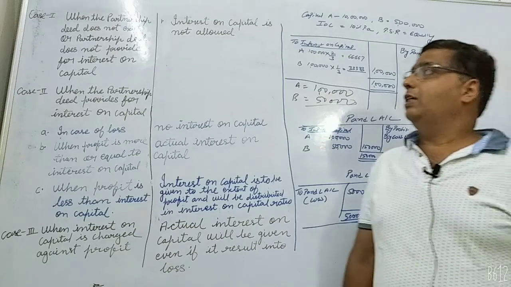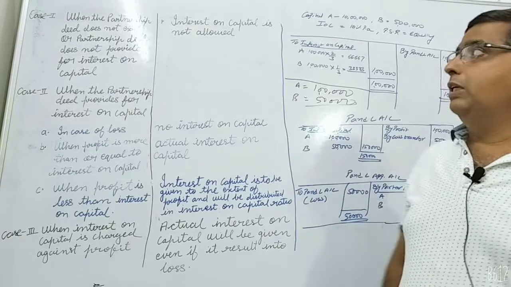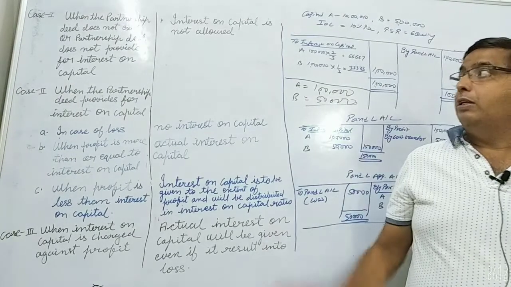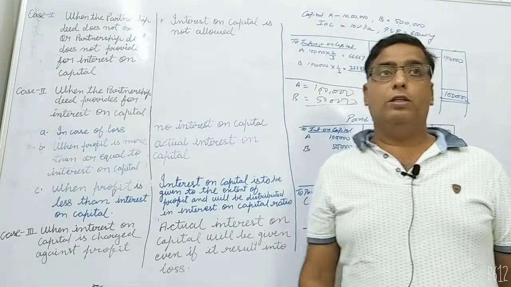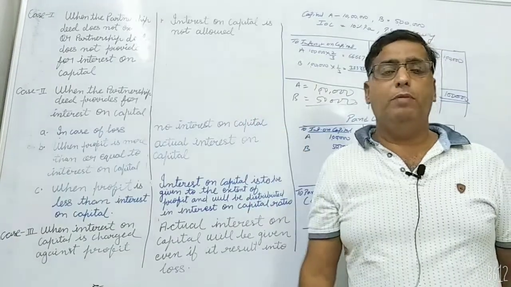Let's take various cases related to interest on capital. The first case is when the partnership deed does not exist or when the partnership deed does not provide for interest on capital. In that case, no interest on capital will be provided.